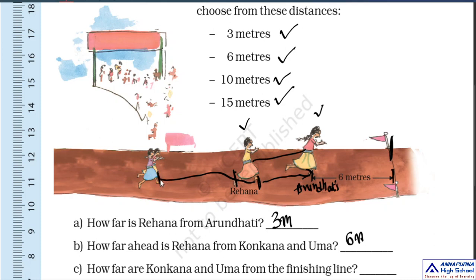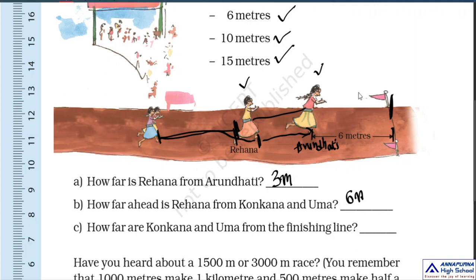The distance is also looking similar. Take a ruler and measure it. Okay children, don't guess that one. Take a ruler and measure the distance. Then choose your answer. So 6 meters. Okay children, now move to the third question.